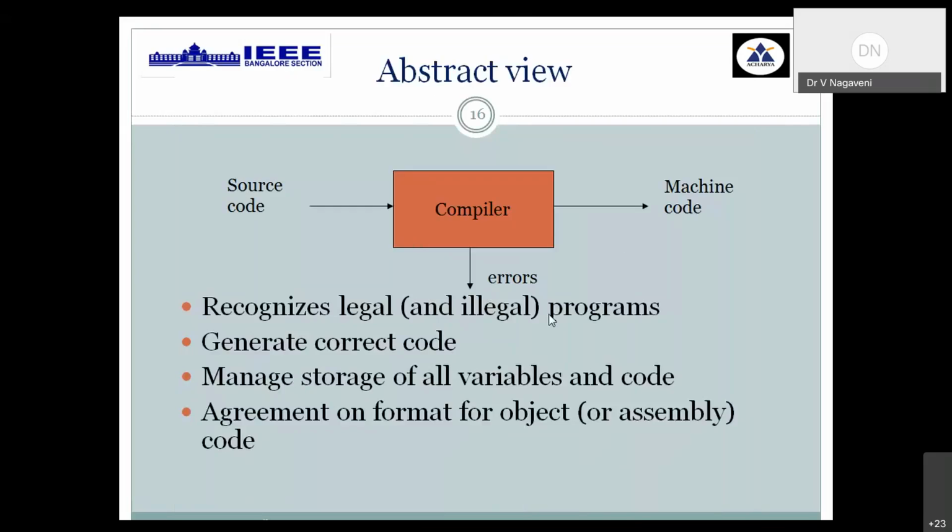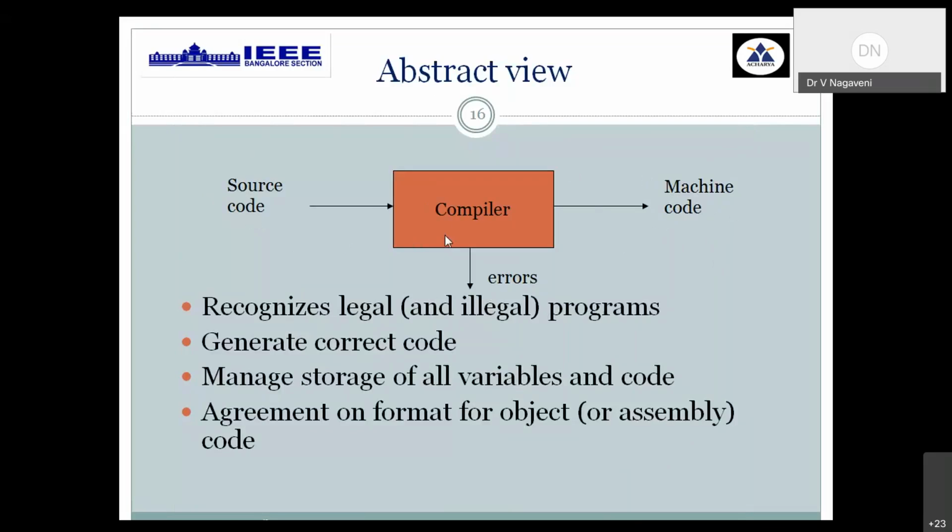Now we go for the first and foremost phase. Before that, as an overview, compilation is defined as the conversion of your high-level language source program into the required target code. Here we can go directly for machine level language code or assembly level language code as a target.